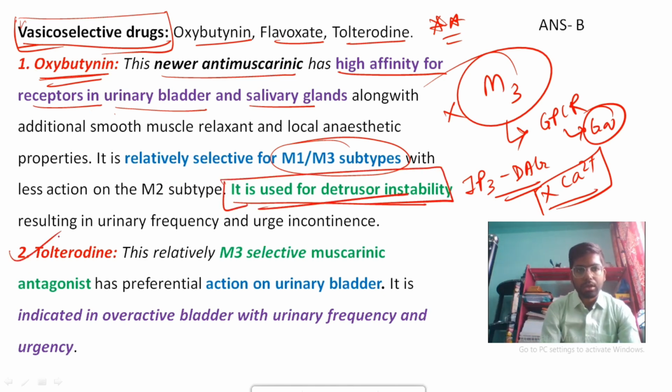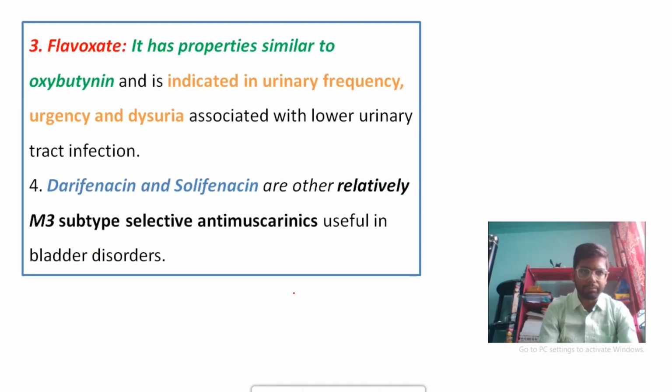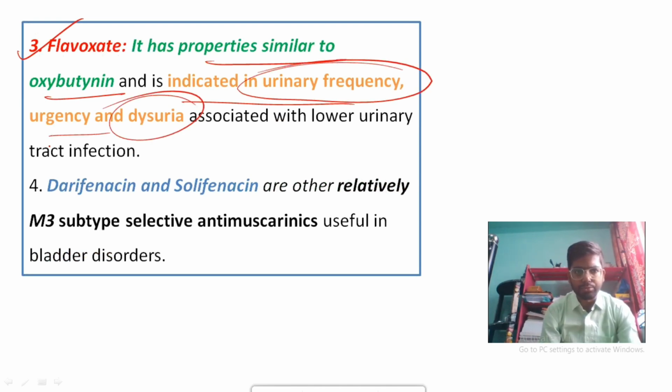Tolterodine has activity like oxybutynin, and it's a selective M3 muscarinic antagonist. Okay, it has preferential action on the urinary bladder. And all of these vesicoselective drugs like oxybutynin, flavoxate, and tolterodine are used in case of urinary bladder hyperactivity, in case of urinary frequency and urgency. Then coming to flavoxate, it has similar property to oxybutynin, and it is also indicated in urinary frequency, urgency, and dysuria.